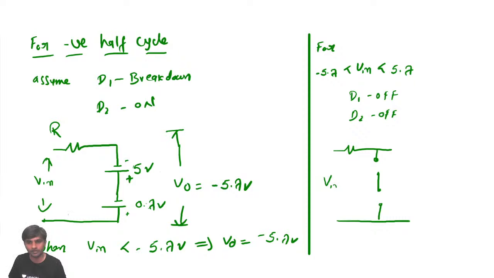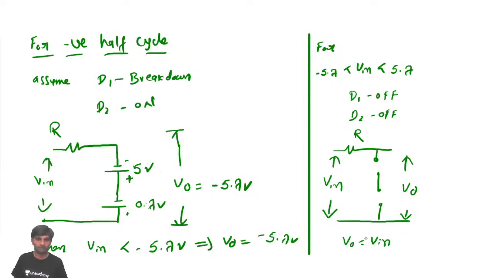So this is going to be V input, this is going to be V output, and this is going to be R. If you neglect the voltage drop across R, V output is going to be V input for this condition.